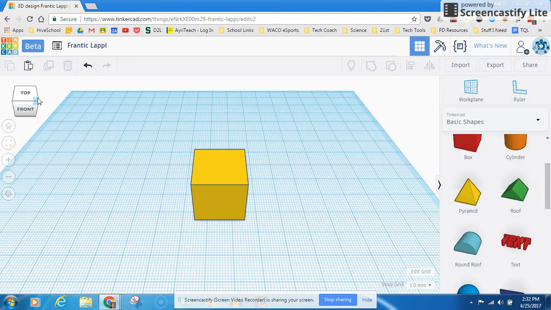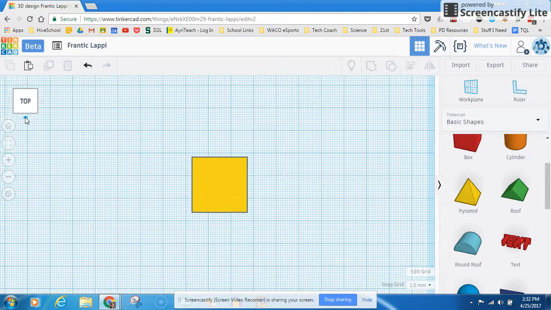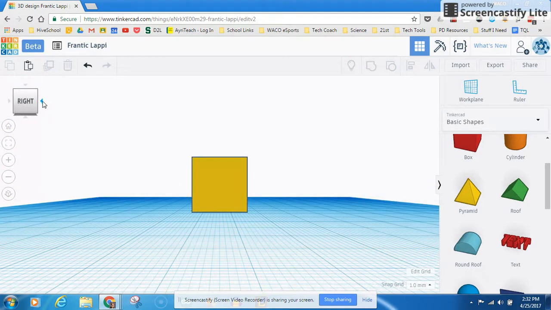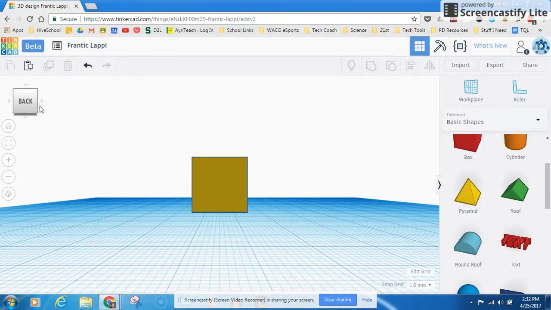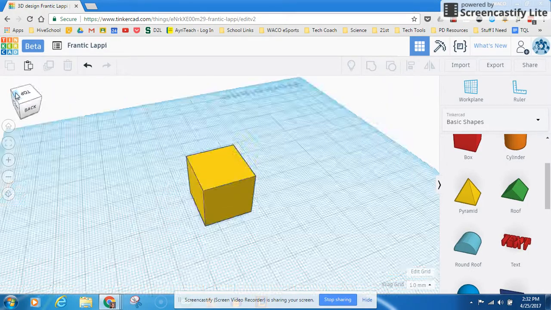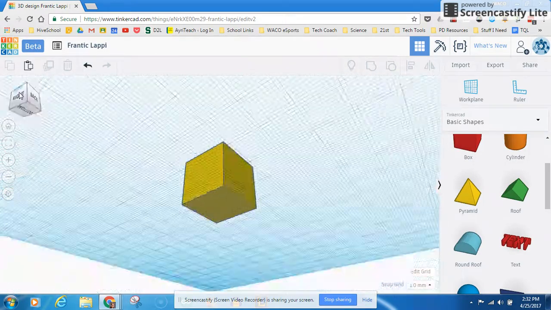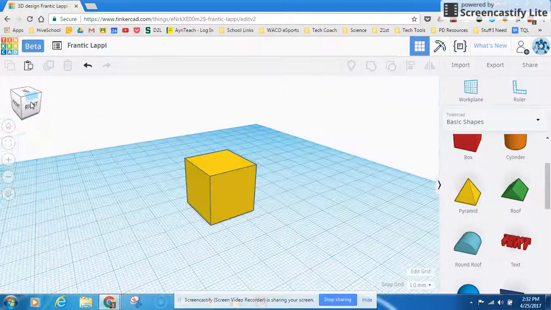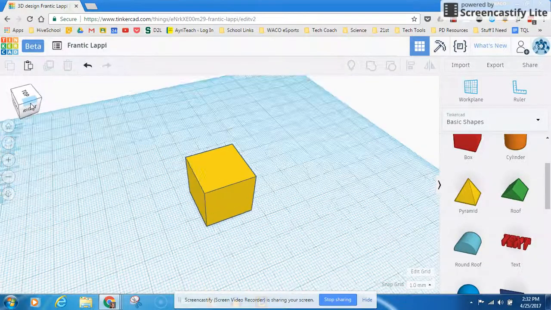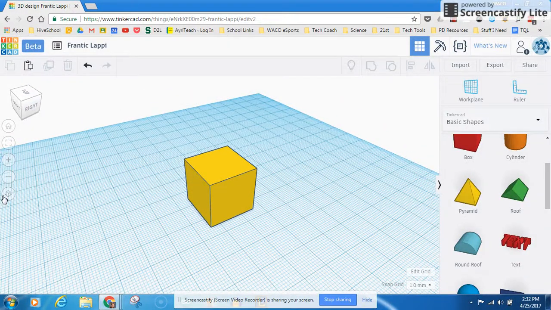To move around your object, you can see you got this cube here, and I can click on the top and see the top. And then I have these arrows. I can rotate it around, see the right. I can rotate it around and see the back, so on and so forth. I can click a corner, see a corner, etc. Or I can just grab the cube and rotate it to see whatever side I want to see. All right, now, I do not like using these tools over here.